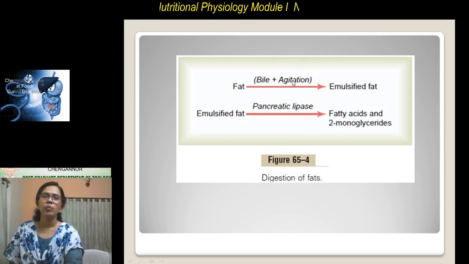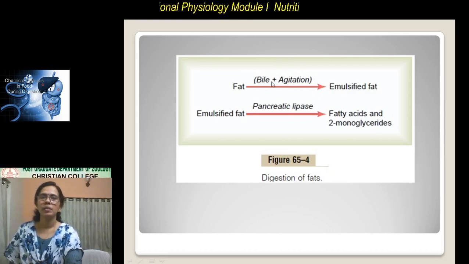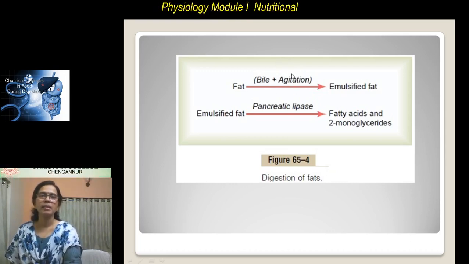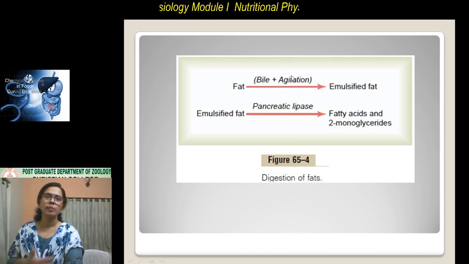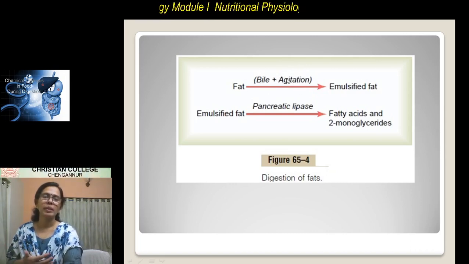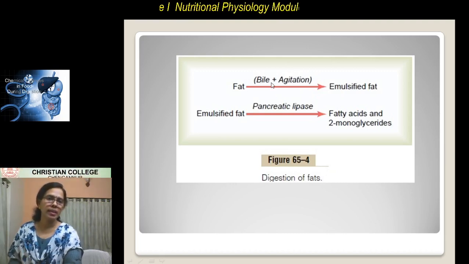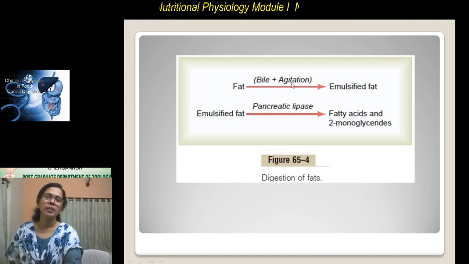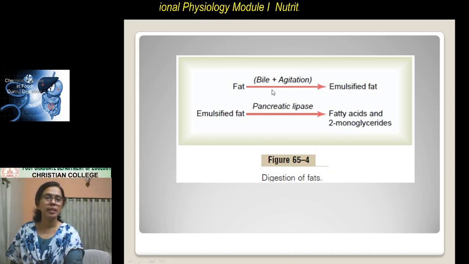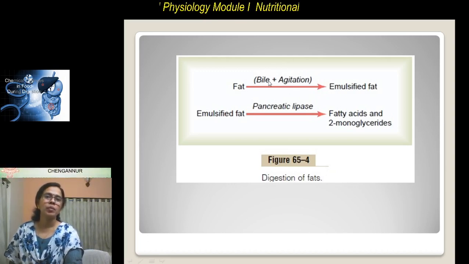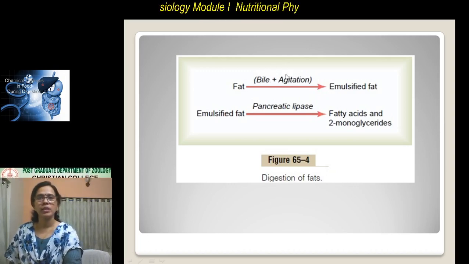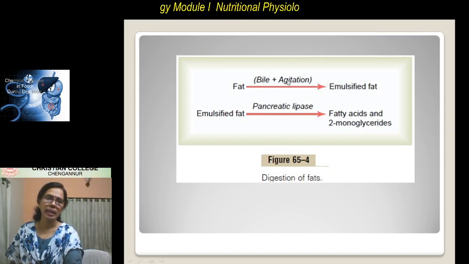When the food is agitated, the peristaltic movements and the pendular movements take place and the food is mixed with the digestive juice. Inside the small intestine, after agitation, the food is mixed with bile.